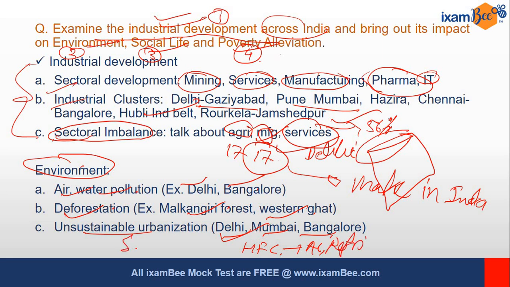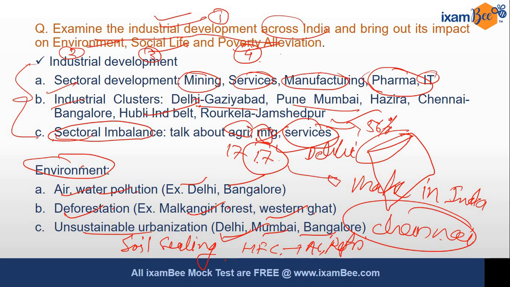Then we have soil sealing. Soil sealing means you are applying concrete, cement and sand on the ground. That's why the groundwater aquifers are not being recharged, right? It is also one of the challenges. In Chennai, we are facing water scarcity. All these are problems due to industrial development.